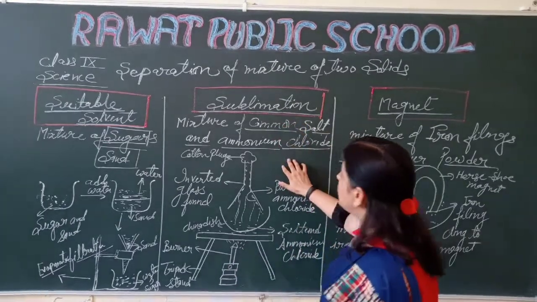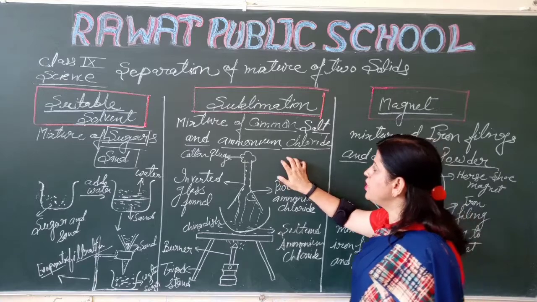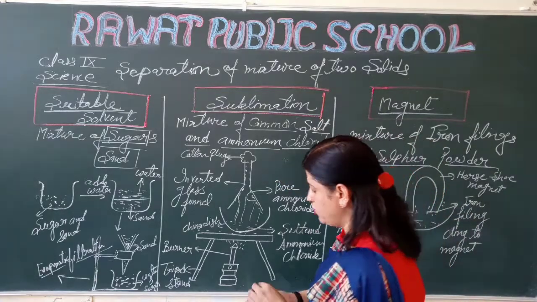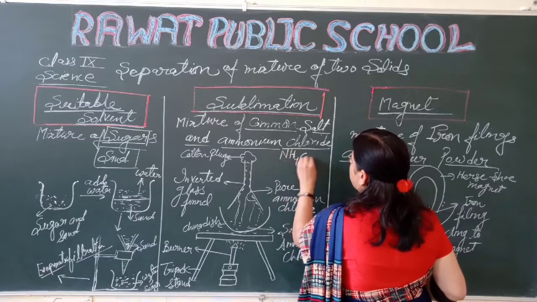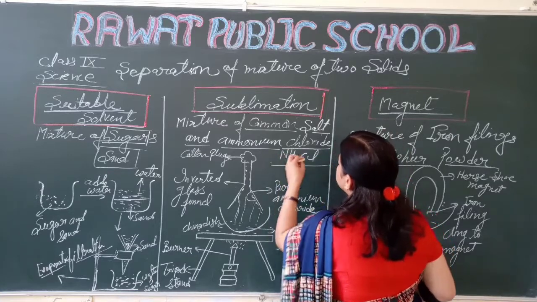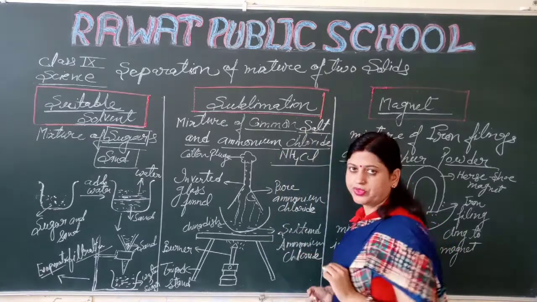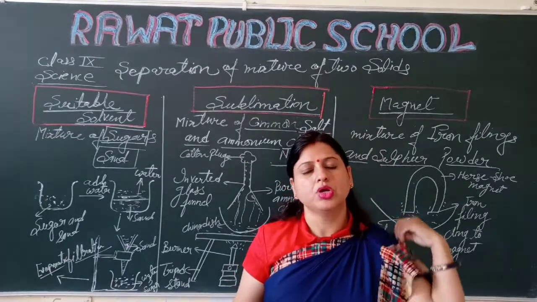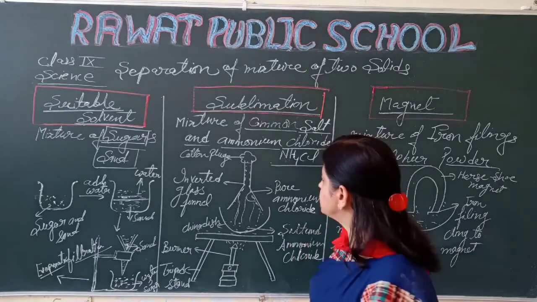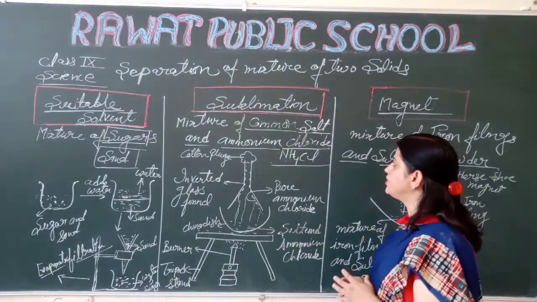So students, here I am taking one example of ammonium chloride. The formula of ammonium chloride is NH4Cl. Ammonium chloride and salt are both solid substances, and we have to separate them.